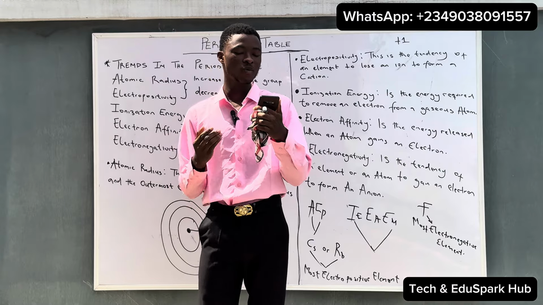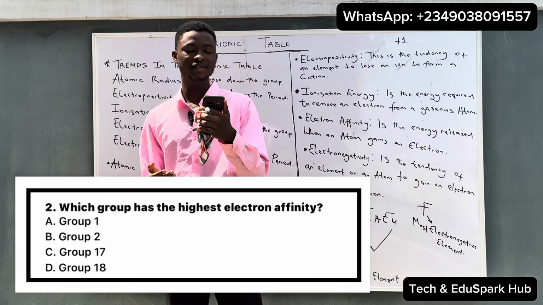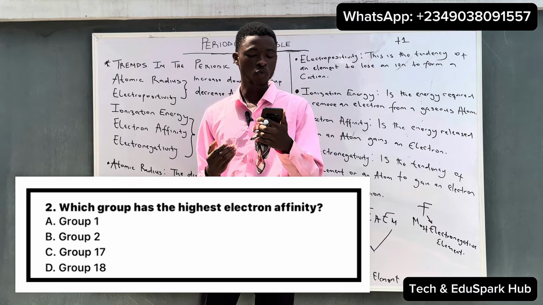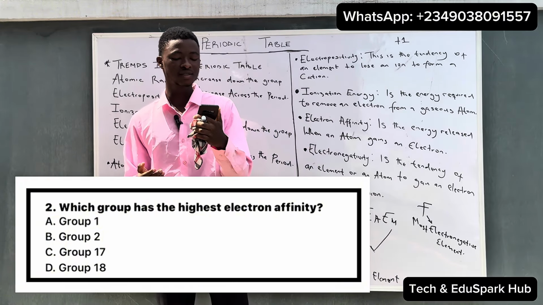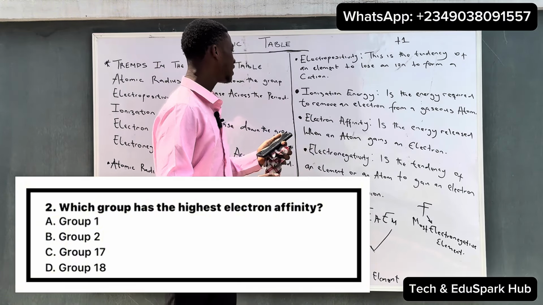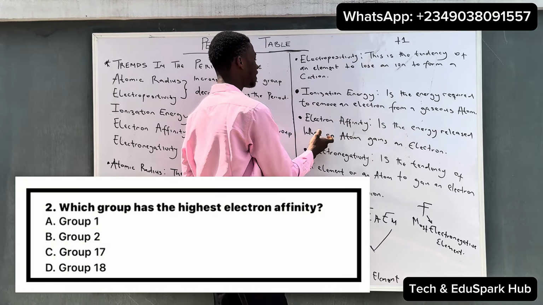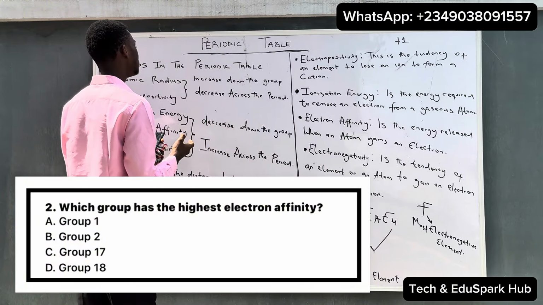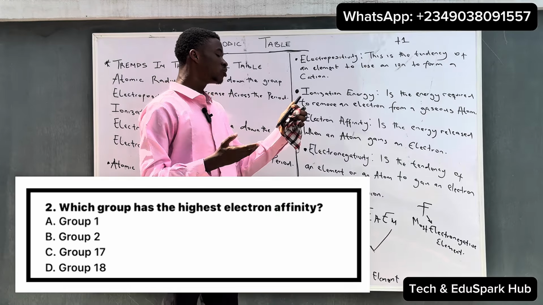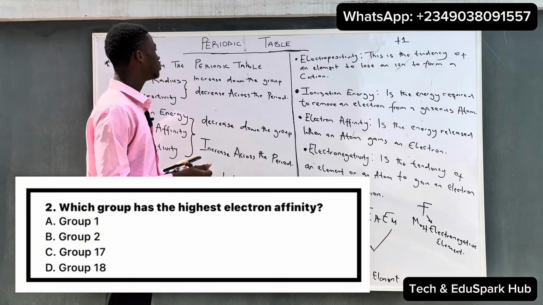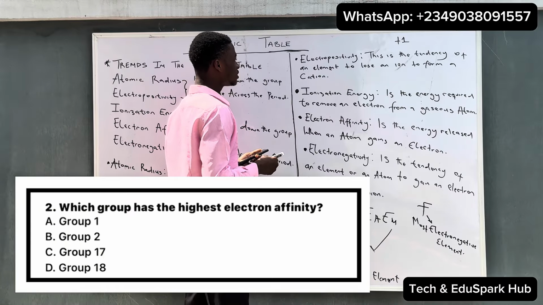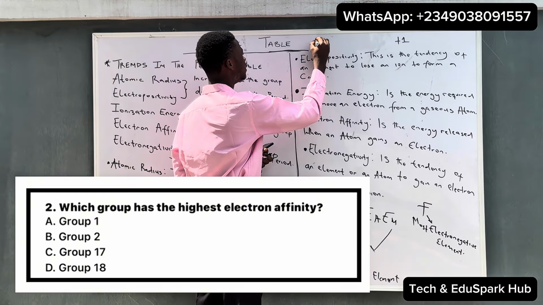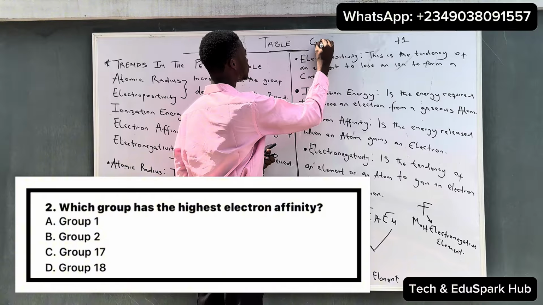And another question that we have says, which group has the highest electron affinity? A, group 1, B, group 2, C, group 17, and D, group 18. So to this kind of question, we said electron affinity is the energy released when an atom gains an electron. So this question is typically asking us which group gains electron faster. So the group that gains electron faster is group 7, which is known as group 17. So the group 7A, which is known as group 17,